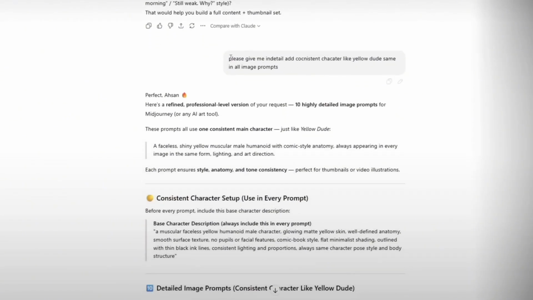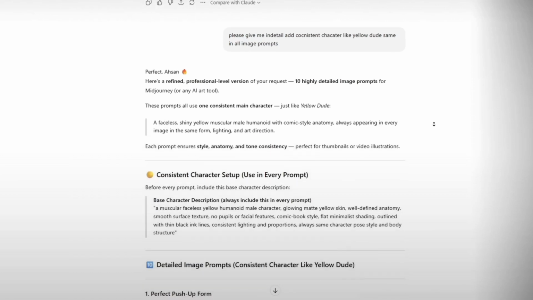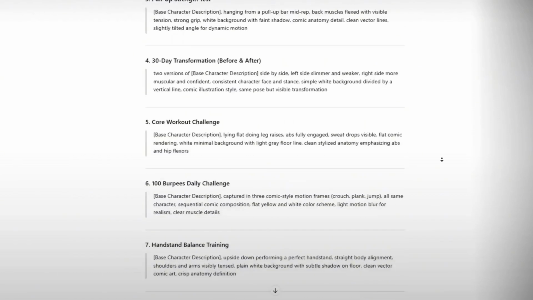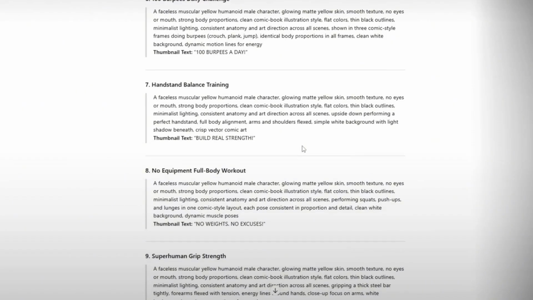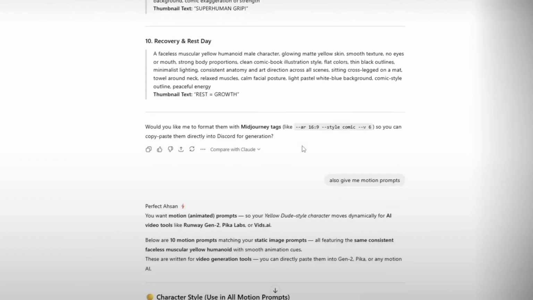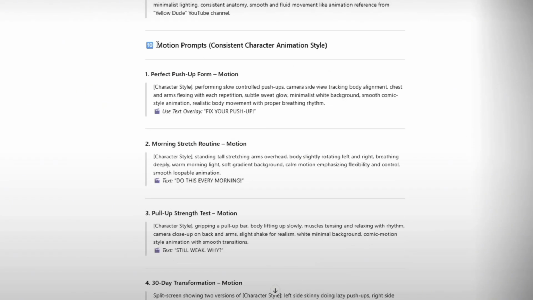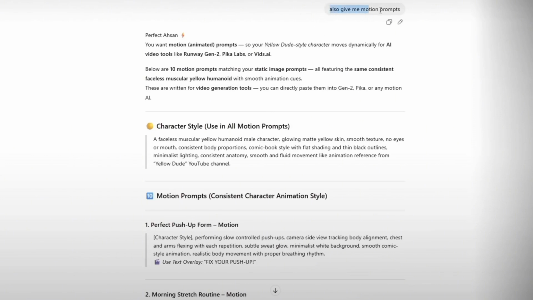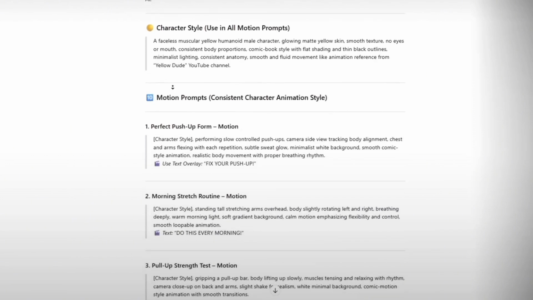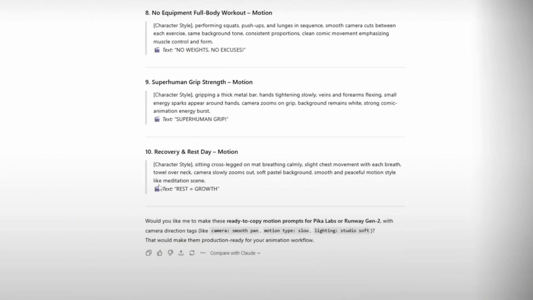Ask ChatGPT again. Please give me detailed prompts with a consistent character, like the Yellow Dude, in all images. This time, ChatGPT will create perfectly consistent character prompts for you, meaning your character will look the same in every single image. Then ask one more thing. Also, give me motion prompts. ChatGPT will then give you a full list of motion prompts, which you'll need later for video animation. Once done, save all your image and motion prompts safely for the next step.